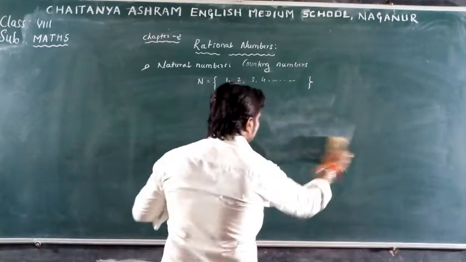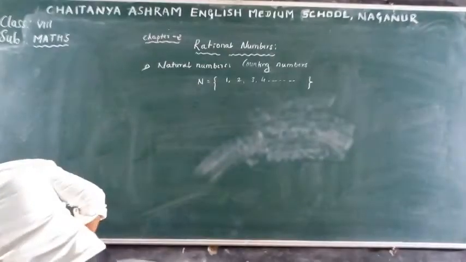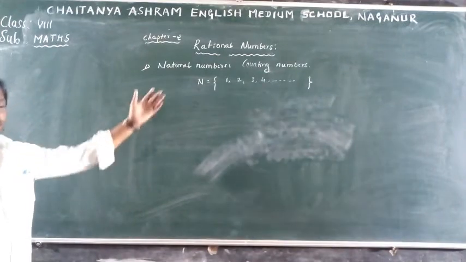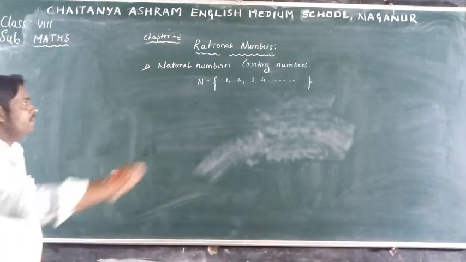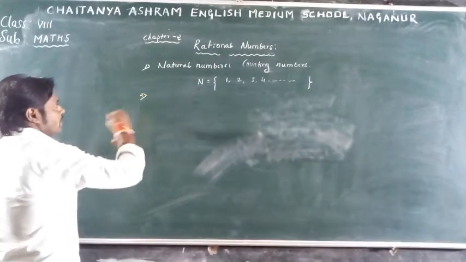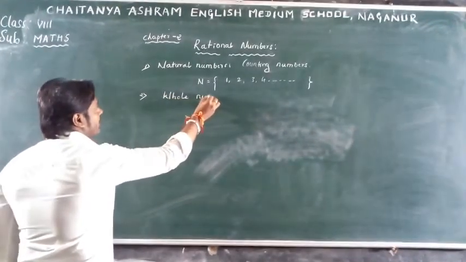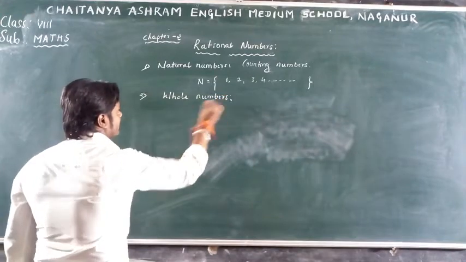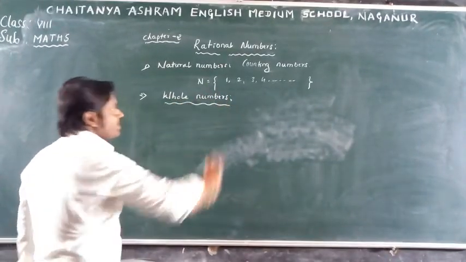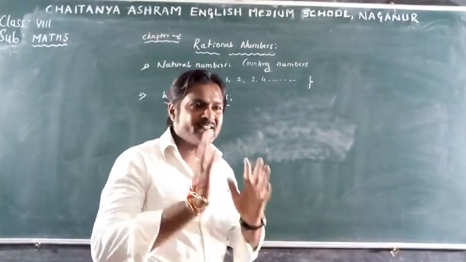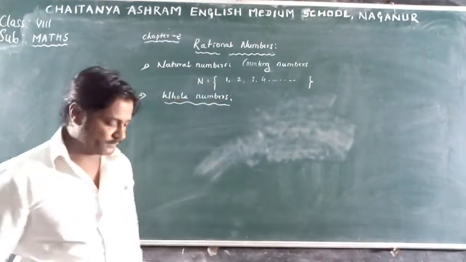So the next classification of system of numbers is whole numbers. So what are whole numbers? What does this collection include?